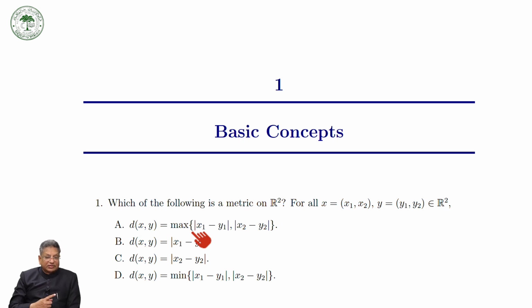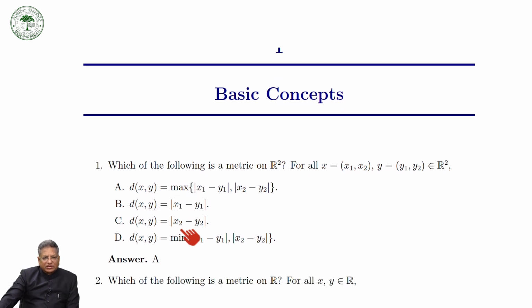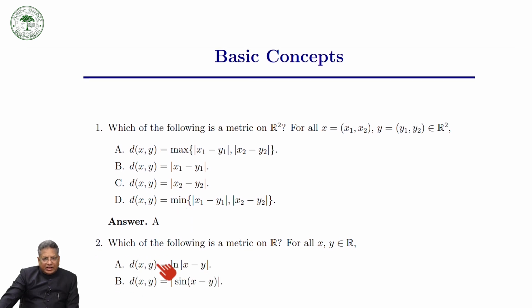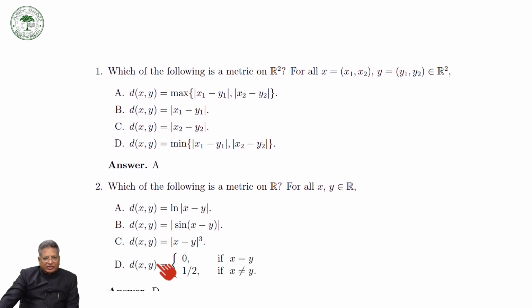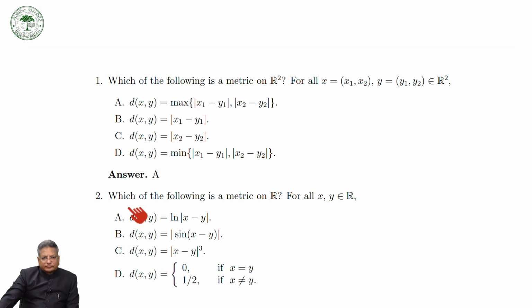And as I have mentioned, you see that the minimum is not a metric, and this is also not a metric. I have already given these things in the exercises. And this is also not a metric, but this is a metric as we have seen. So the answer is A. Similarly, now how will we check which of the following is a metric?